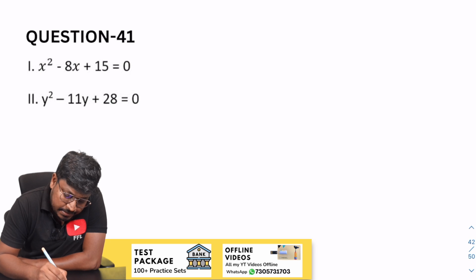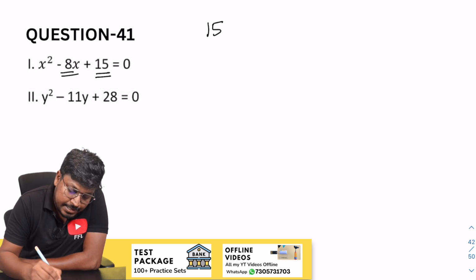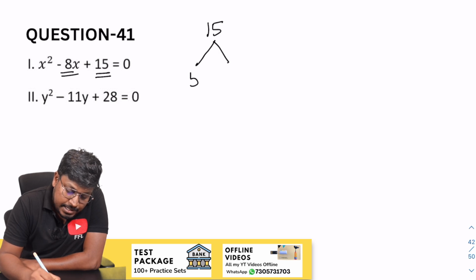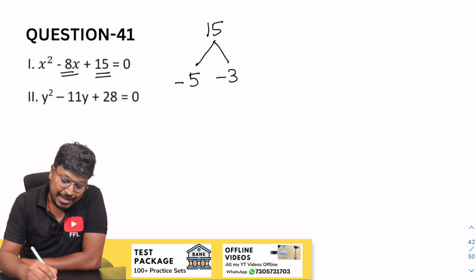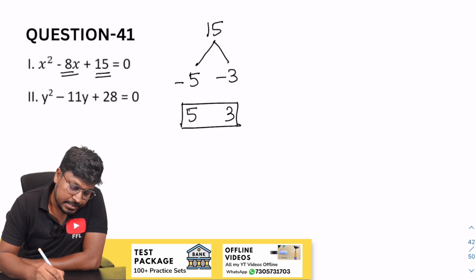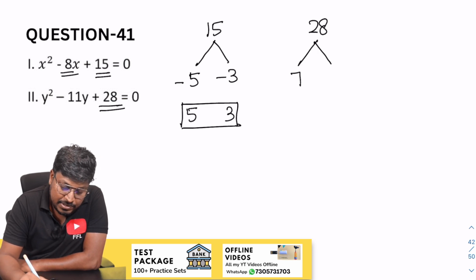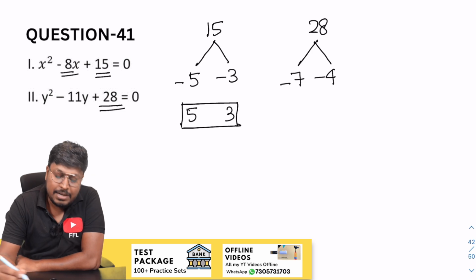So 41st question. So here it is 15. So our target is to get minus 8. So 5 and 3. So 5 3s are 15. So minus 5 minus 3. So while writing, change the sign as 5 and 3. So next will be 28. So 28, 7 4s are 28. Again, minus 4 and minus 7.